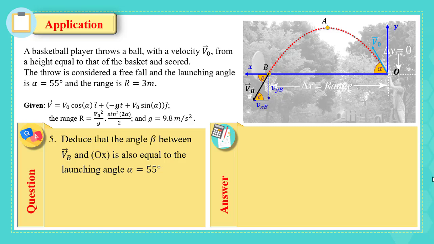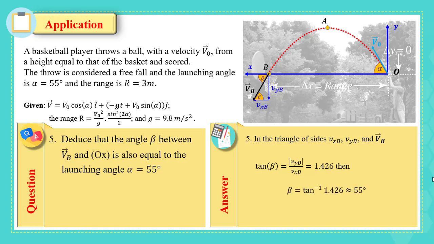This angle beta is equal to the angle between VB and Vx of B. Then, we can use tangent beta, which is equal to the opposite, which is Vyb in absolute value, of course, over Vxb. It is 1.426. Then, beta is 55 degrees. Therefore, alpha and beta are equal to each other.